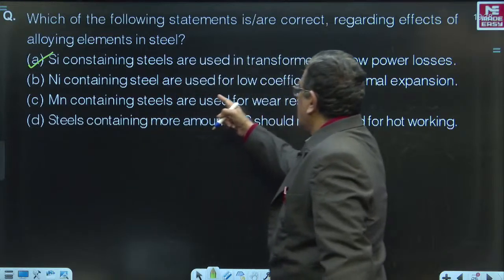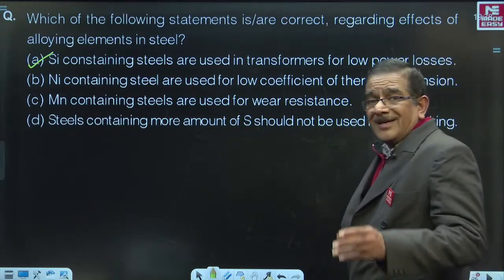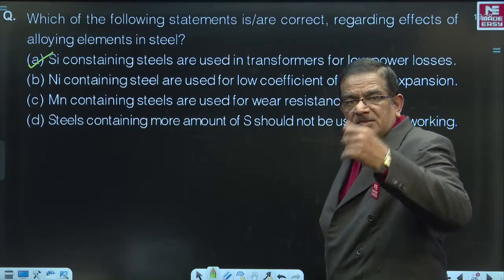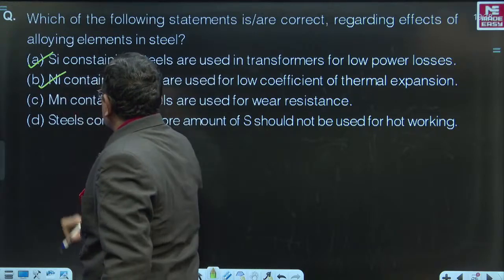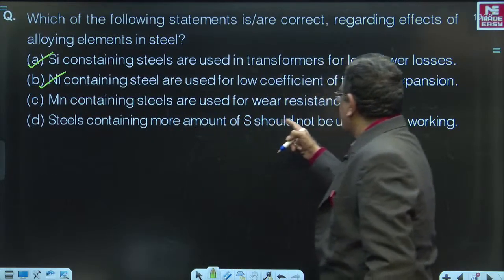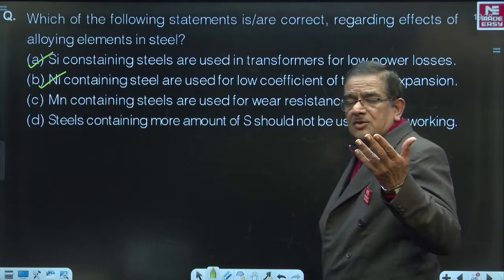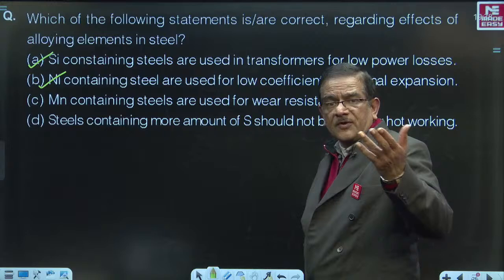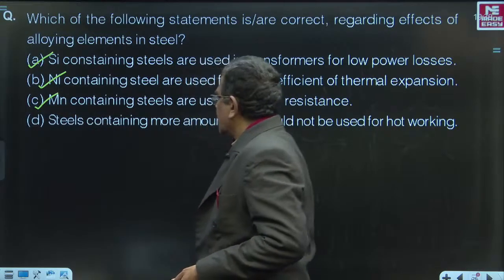Nickel containing steels are used for low coefficient of thermal expansion. You know, invar steels containing 36% of nickel are used for low coefficient of thermal expansion. This is correct. Manganese containing steels are used for wear resistance applications. High manganese steels containing more than 10% to 11% of manganese are called Hadfield manganese steels. They are used for wear resistance and non-magnetic applications. Choice C is right.